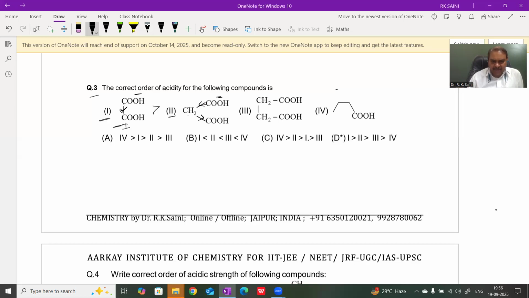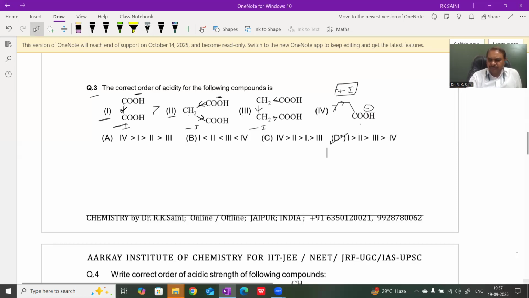It means less acidic. In compound third, it is also less acidic because the inductive effect is a distance dependent effect, minus I, but distance dependent. In compound 4, the alkyl group, propyl group, has a plus I effect, and we know that the plus I effect group destabilizes the carboxylate ion, so the conjugate base becomes less stable, then its corresponding acid is also less acidic, and hence most acidic is compound first, then second, third, and fourth is least acidic.